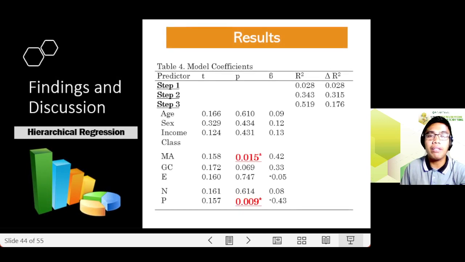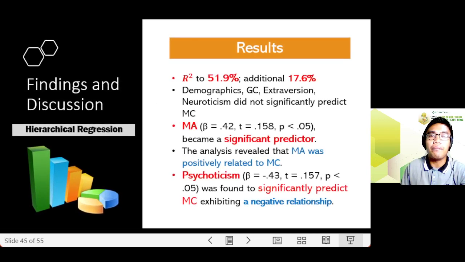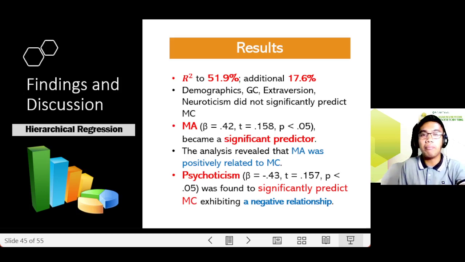And for step 3, as you can see with delta R squared, the addition of the components of personality added an extra 17.6% on the total variance of MC, which can be explained by the predictors. Same with demographics, GC, extraversion, and neuroticism did not significantly predict MC.